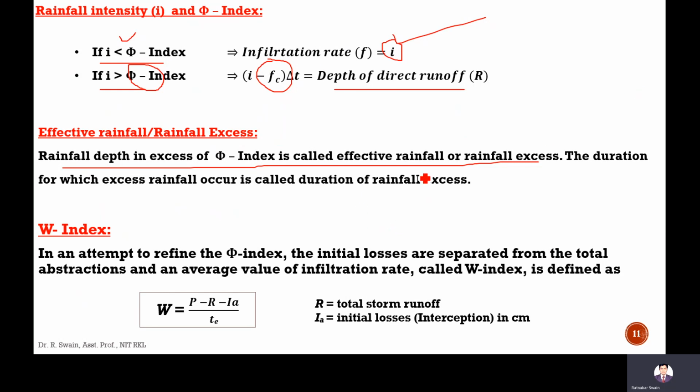Next is the W index. In the phi index, the interception, the initial loss, is not taken into consideration, whereas in the W index it is. Although it is the same as the phi index, here one extra term is considered, called interception, which we will discuss in later classes. Interception is when, initially, as rainfall occurs, dry leaves and dry branches of vegetation, or dust, may absorb some rainfall water. That is called initial losses or interception losses.